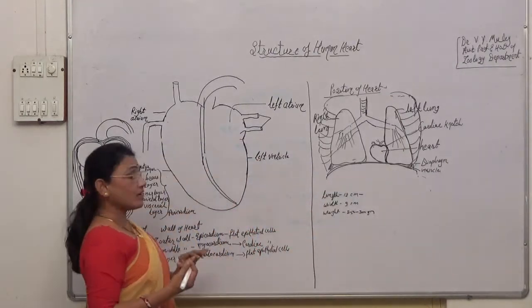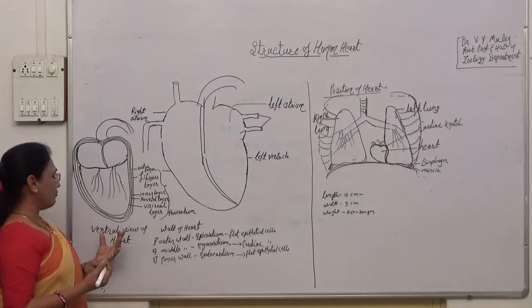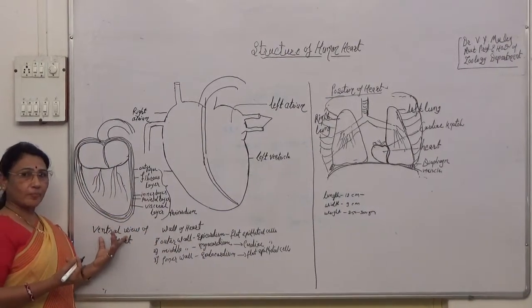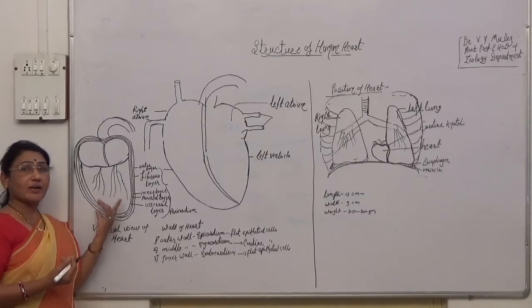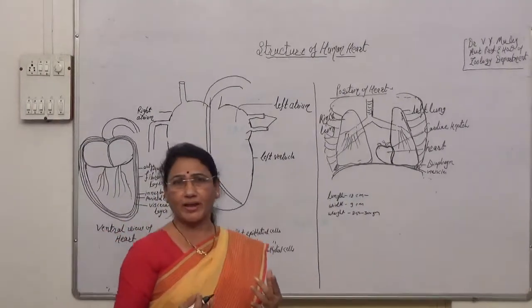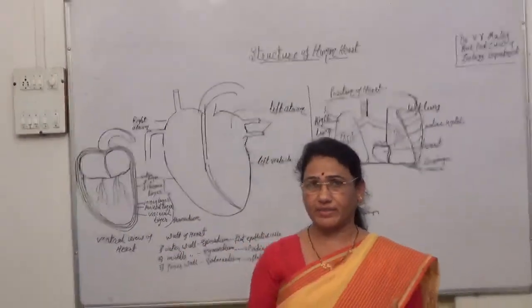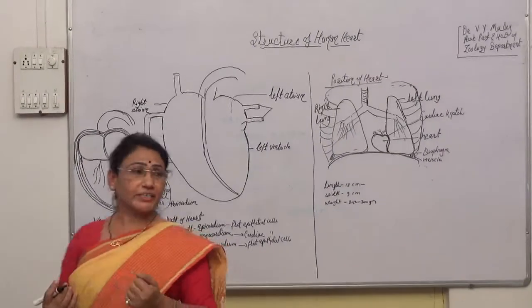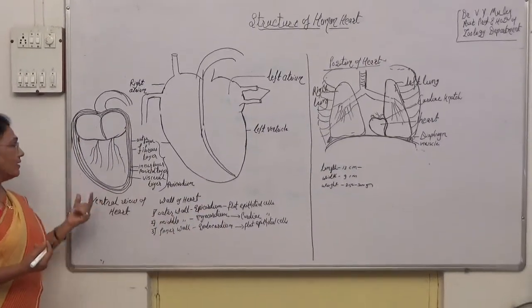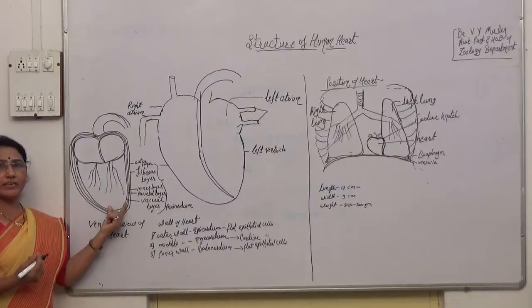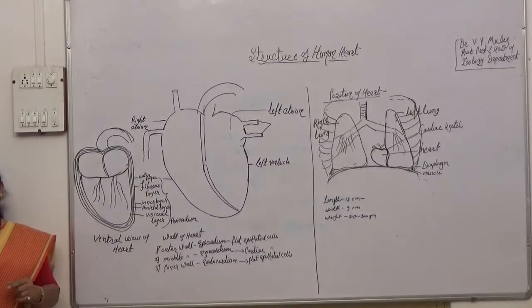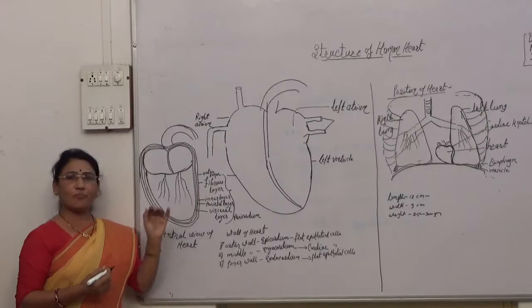Now, if you see the structure, this is the ventral view of the heart. The heart is completely covered by a membrane called the pericardium. This pericardium is a double layer membrane, the outer layer and the inner layer. The outer layer is made up of fibrous tissue, called the fibrous layer.